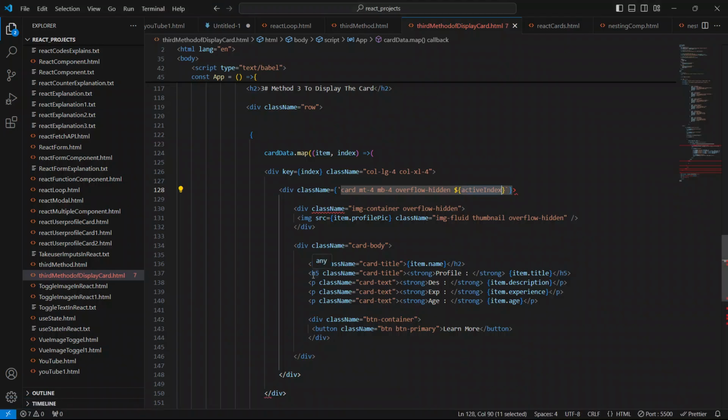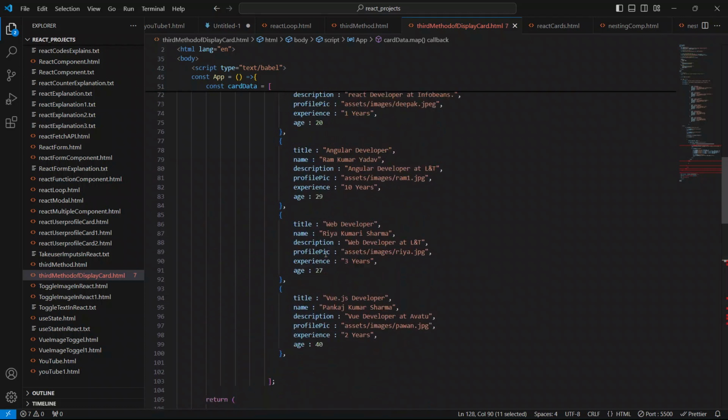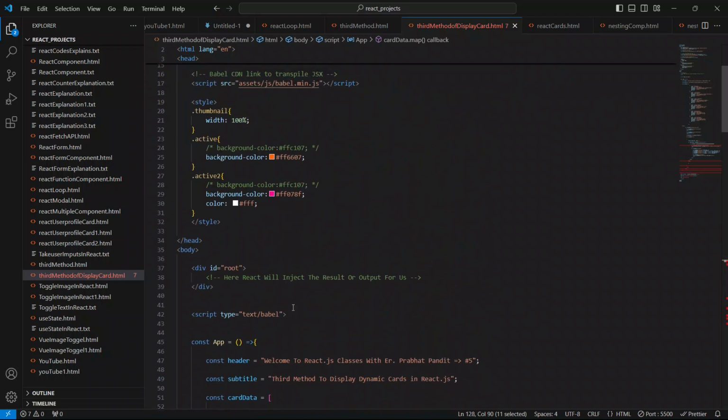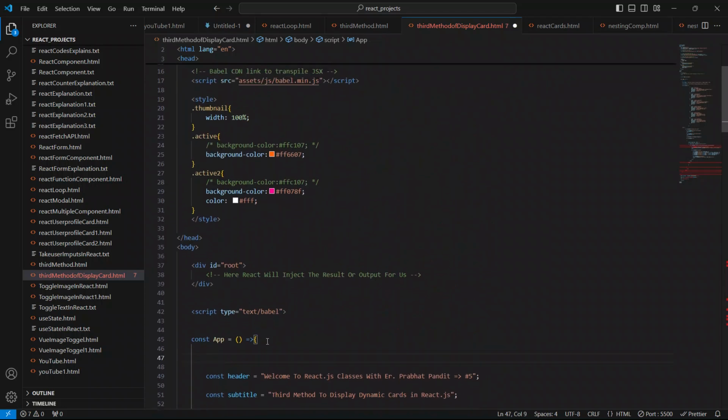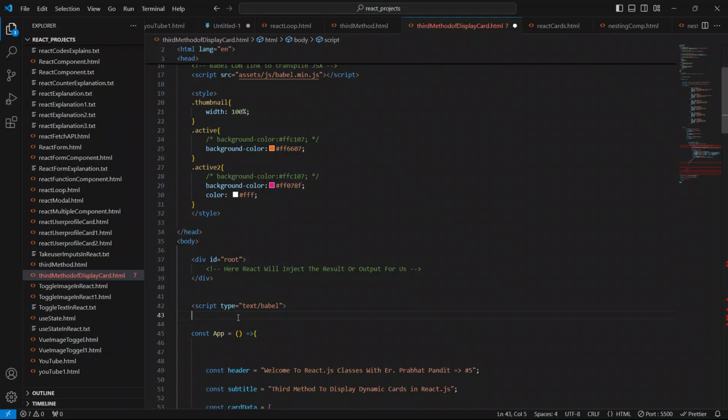So come up to the code, and now we have to use a state also. Go to the parent component, and inside the parent component, first of all we have to import the useState hook from React. I'm sorry for my voice.